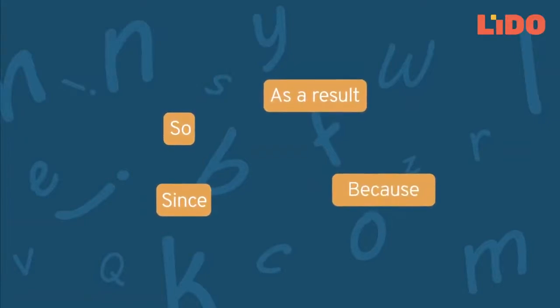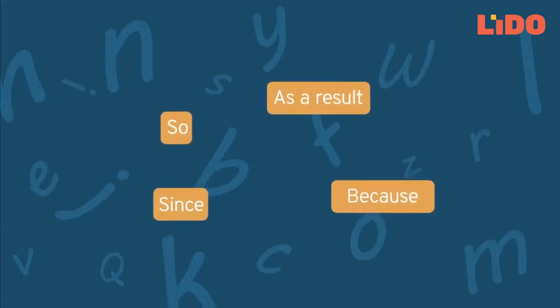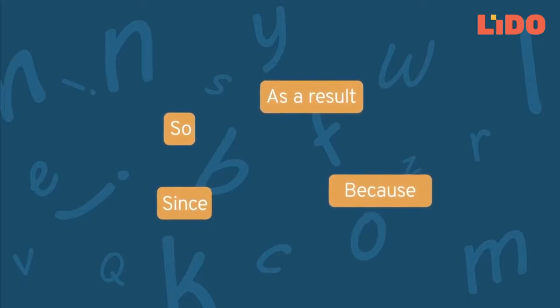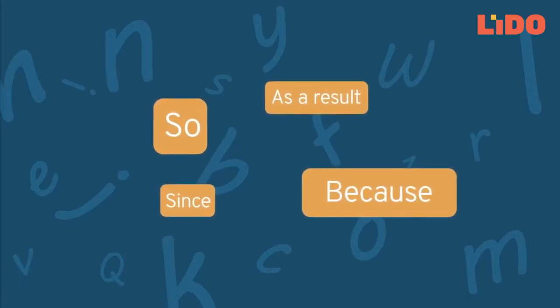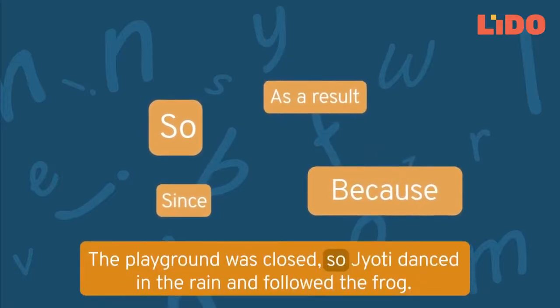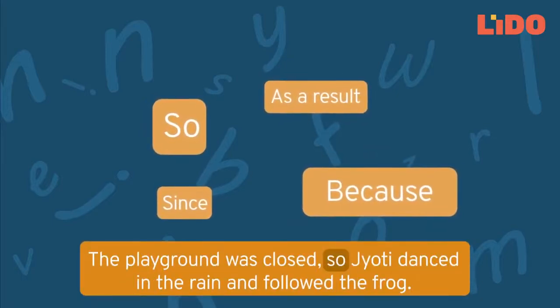Looking for words like so, since, as a result of, and because also helps to find the effect in the story. Do you remember conjunctions? So and because are conjunctions. So is always used to show the result of something happening.